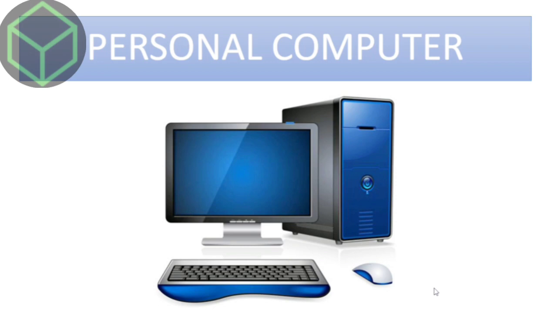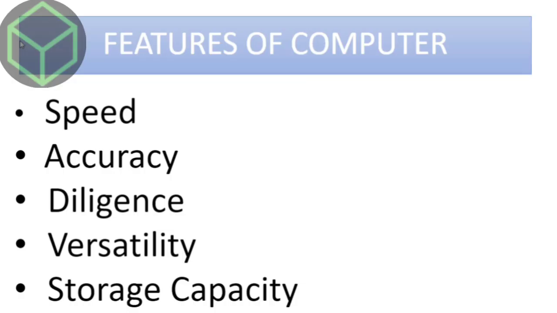There are several types of personal computer available nowadays. For example, desktop computer, laptop computer, and tablet computer. Next is features of computer.